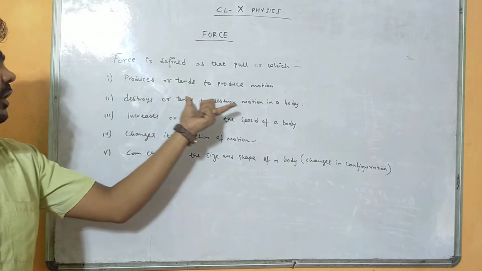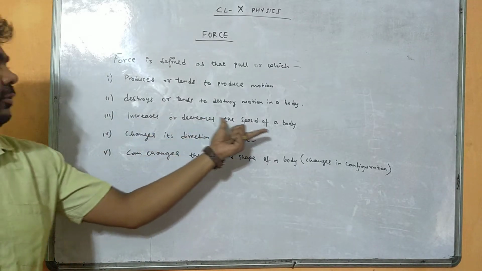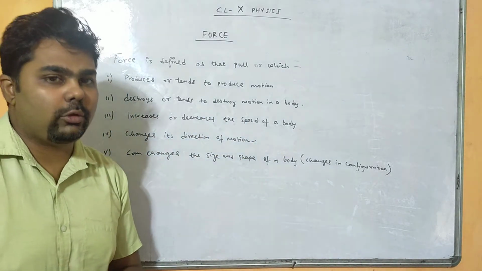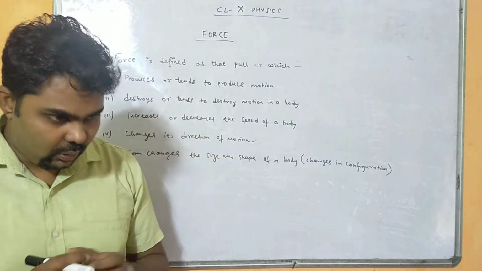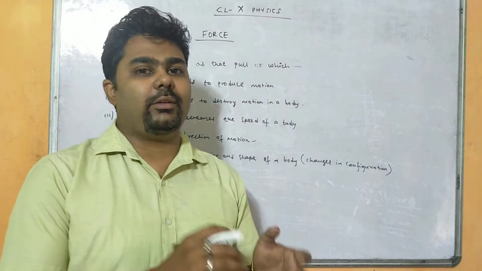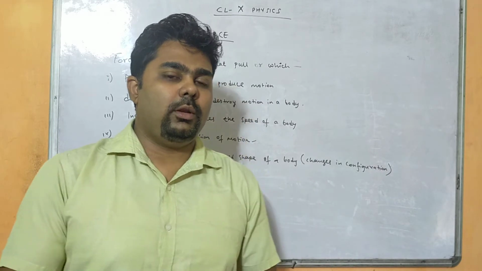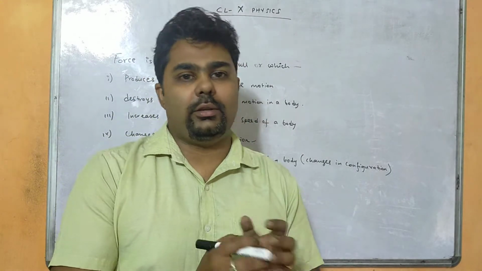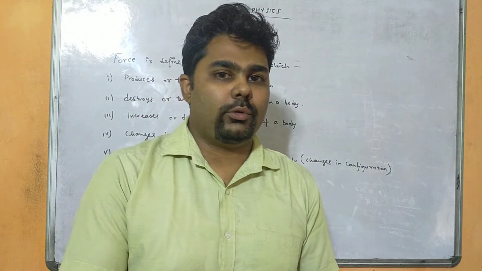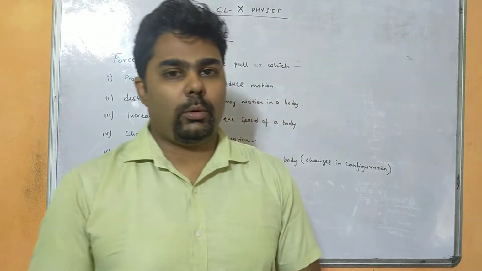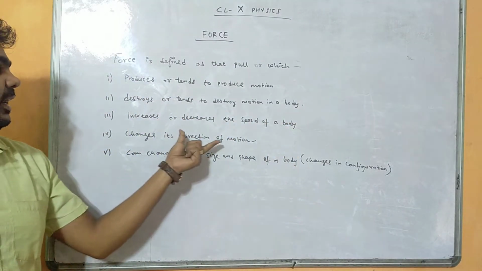Next, it destroys or tries to destroy the motion in a body, and increases or decreases the speed of the body. We can increase the speed, and we can also decrease the speed. For example, when we push an object which is at rest, it gains momentum and starts moving. Similarly, when an object is initially in motion, like a rolling ball coming towards us, if we apply force here, then we can stop that ball, right?